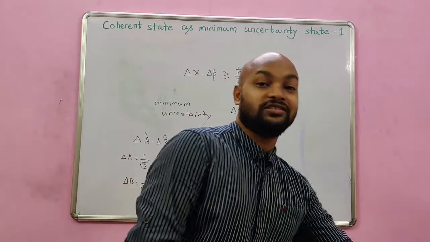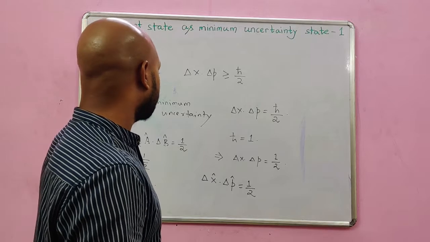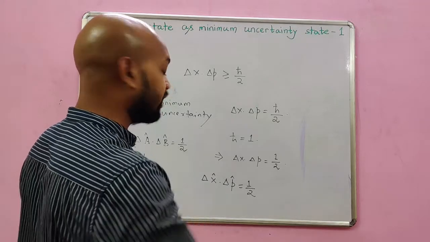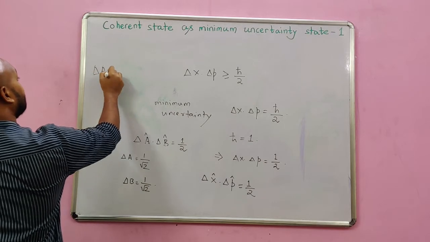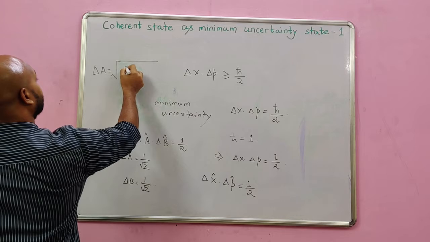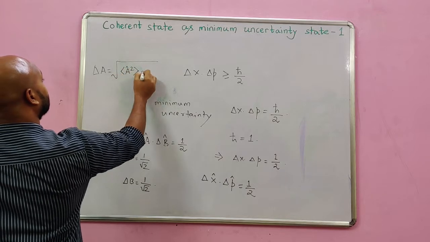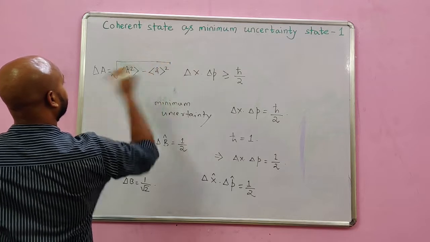We would see this in case of the coherent state. And of course I need not mention here that delta A would be given by the square root of the expectation value of A squared minus the square of A's expectation value.